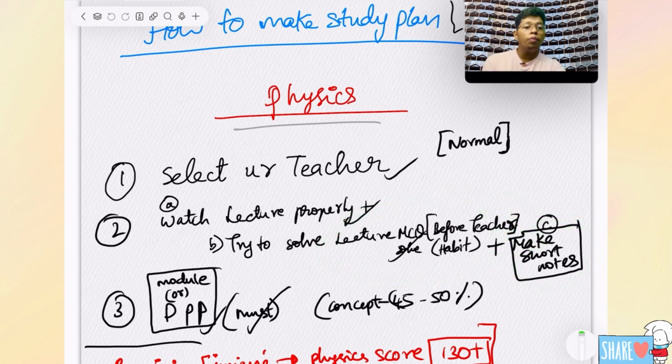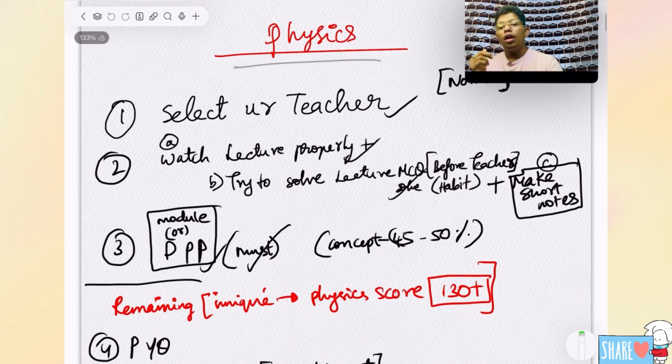Not only short notes, you should make mistake notes also. It is also very important for physics. If you don't know how to make them, try to see my link in the description. Next, DPP or model tests are very important, I will say. By doing this much, definitely your concepts will be like 40 to 55% done.